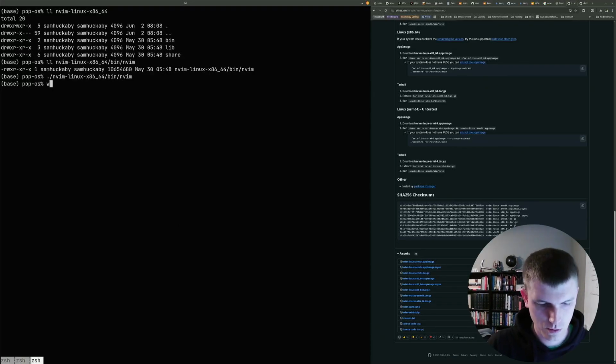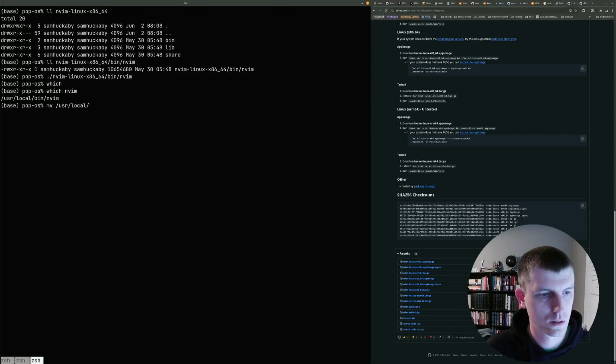Okay. So then I can just move. Wait, which? Alright, so we can just move user local bin nvim to user local bin nvim.